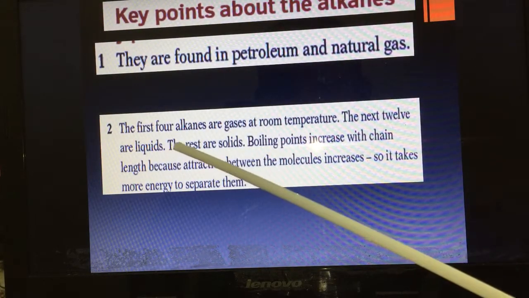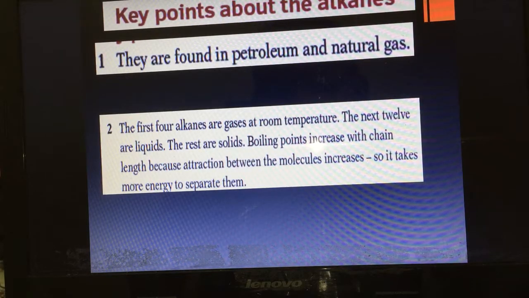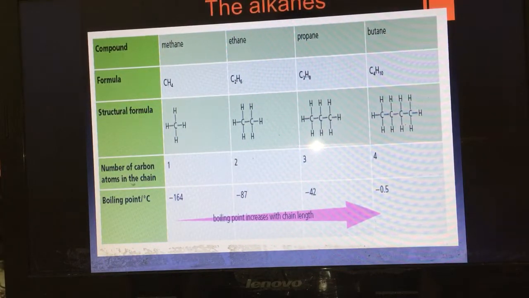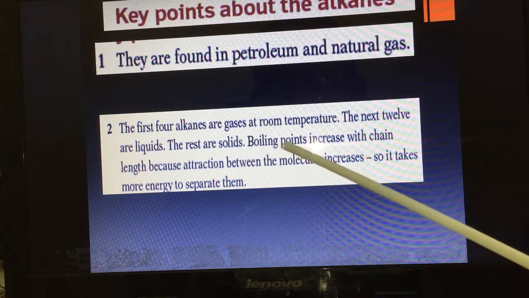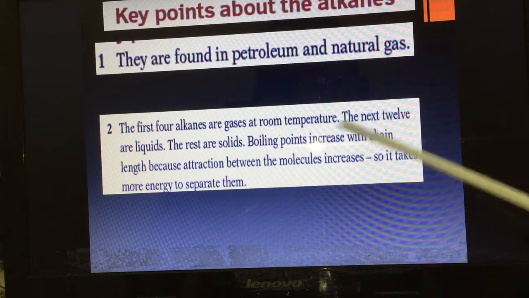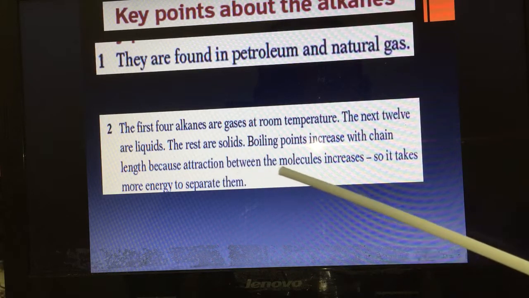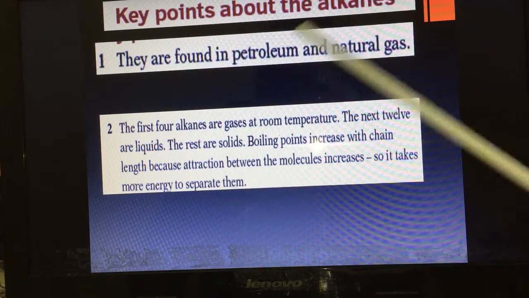The next 12 are liquid. The rest are solid. So the first 4 alkanes are gases. The next 12 are liquid. The rest are solid. Boiling point increases with the chain length. Why? Because attraction between the molecules increases, so it takes more energy to separate them.